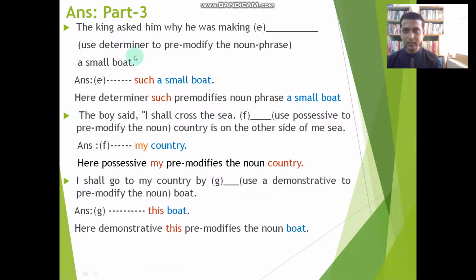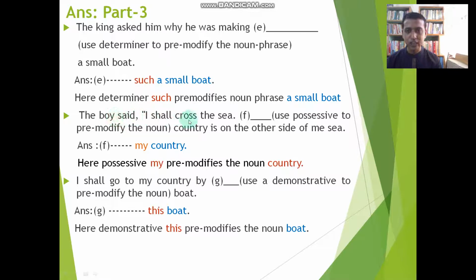Student. The king asked him why he was making a small boat. Dash. After making, there is a gap, and for that gap you are getting a clue. Use a determiner to pre-modify the noun phrase. A small boat. This is the noun phrase. This noun phrase will be pre-modified with a determiner. If we take the word such as the determiner for that gap, I think the sentence is completed. That's why such is the answer. Such is correlated with a small boat. This phrase, such a small boat, is pre-modified with the determiner such. I think this is very clear.